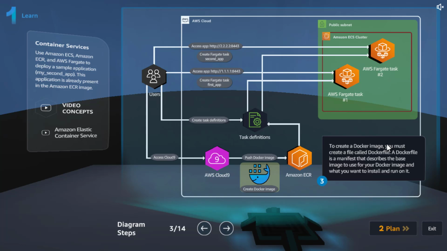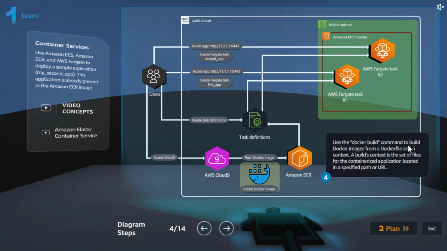To create a Docker image, you must create a file called Dockerfile. A Dockerfile is a manifest that describes the base image to use for your Docker image and what you want to install and run on it. If you have never done containerization, it's a completely different concept. So I would recommend you to go and watch some tutorials on them.